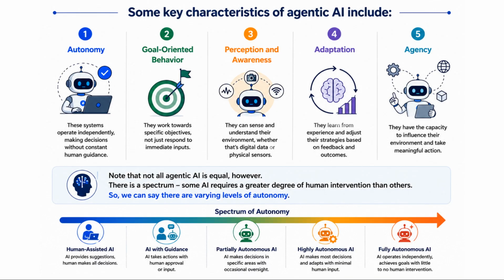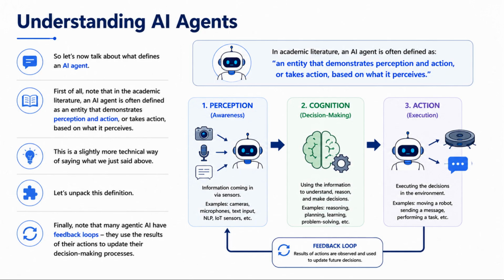Note that not all agentic AI is equal, however. There is a spectrum. Some AI requires a greater degree of human intervention than others. So, we can say there are varying levels of autonomy. Understanding AI agents. So let's now talk about what defines an AI agent. First of all, note that in the academic literature, an AI agent is often defined as an entity that demonstrates perception and action, or takes action based on what it perceives. This is a slightly more technical way of saying what we just said above.